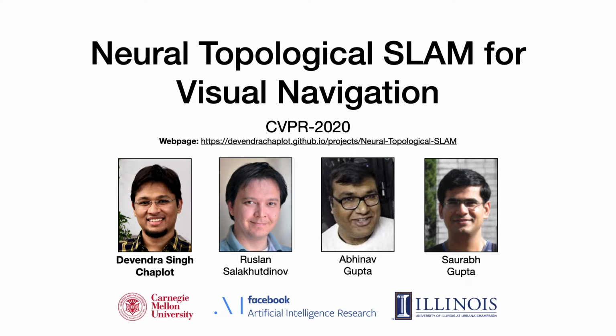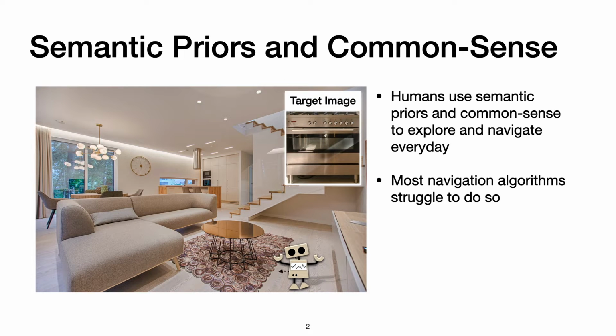Hi, my name is Devendra and I'm going to talk about our work on neural topological SLAM for visual navigation. Consider an autonomous agent dropped in a new environment and shown a target image to navigate to.